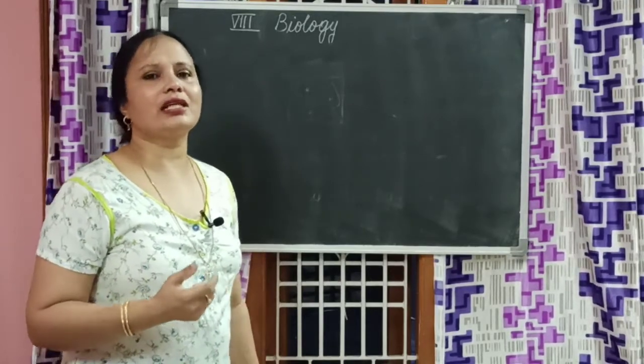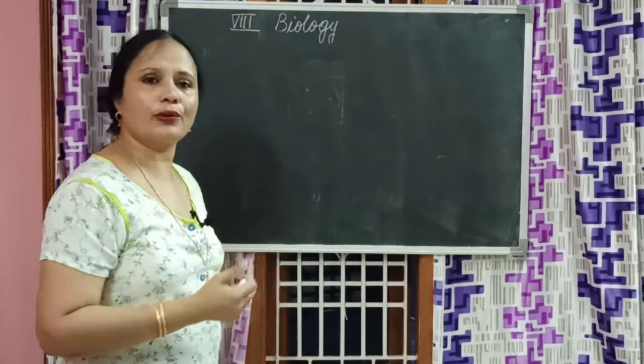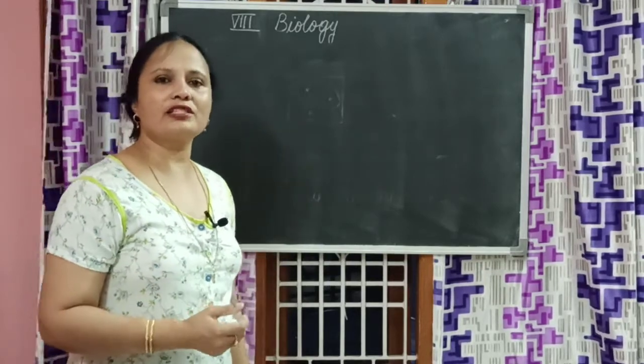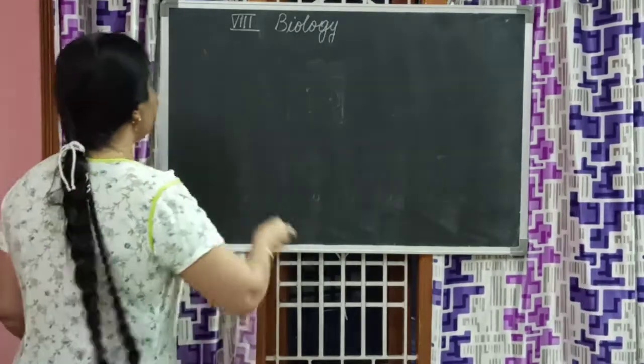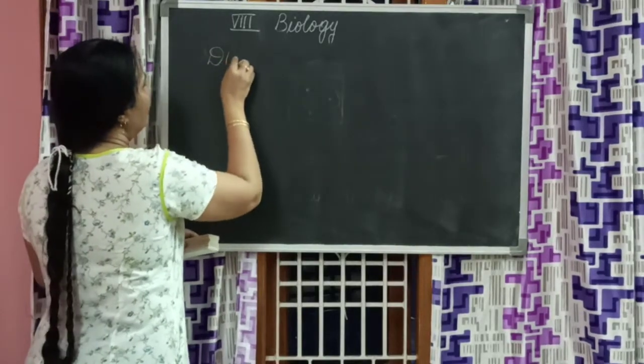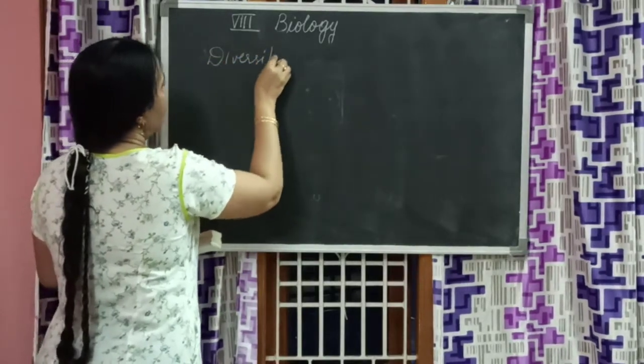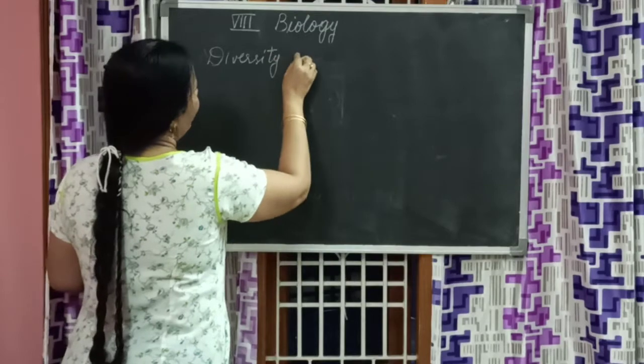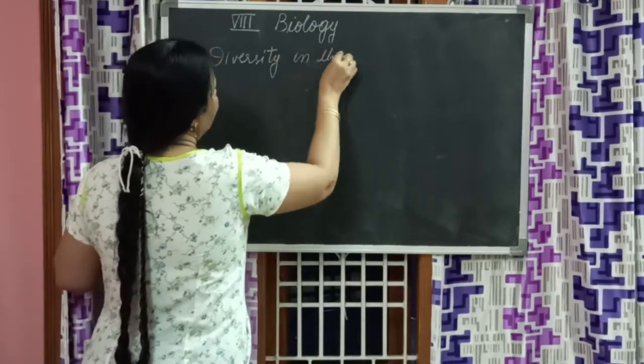And the shapes of the cells are also different. All these things we are going to learn in the diversity of the cell. What are we going to learn? Next topic is diversity in the cells.